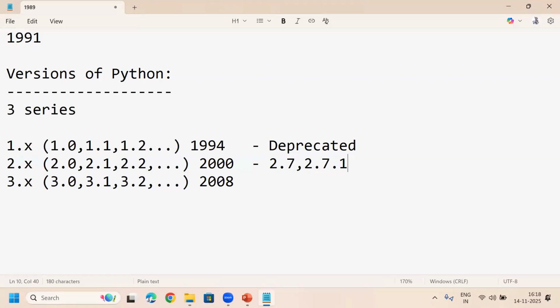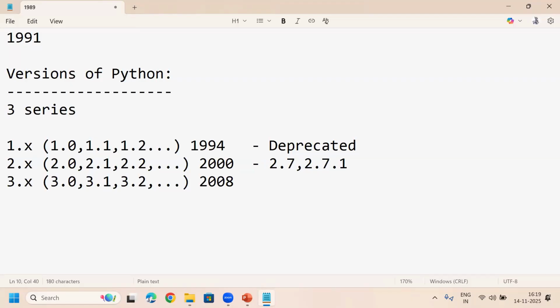There are some already existing applications that used the 2.x series, and for that purpose we have to use the 2.x series of Python. But if you want to design new or latest software, right now we should not use the 2.x series. The 2.x series is helpful only if your apps were already designed with 2.x; otherwise it is not required.